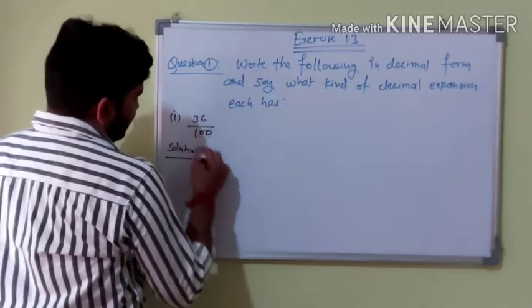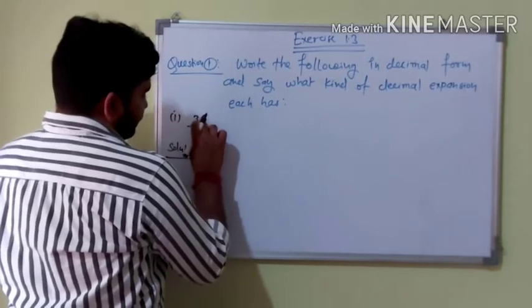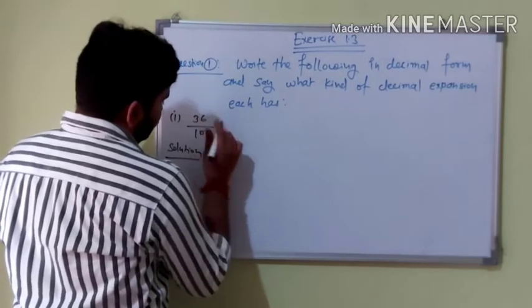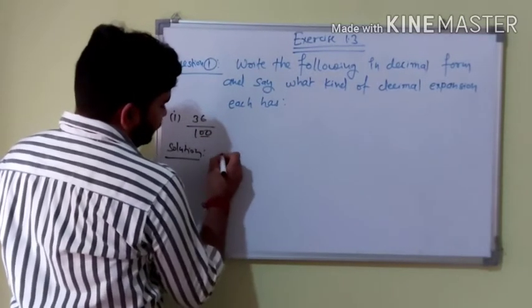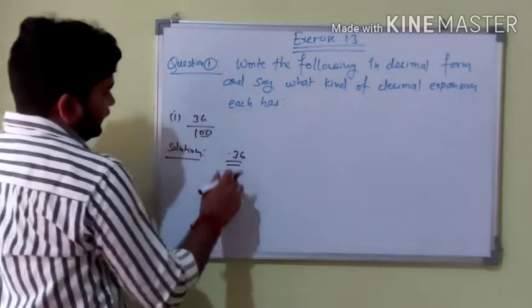We can write it with the decimal point placed after the first two digits from the right, because there is 100. So 0.36 is directly written here.